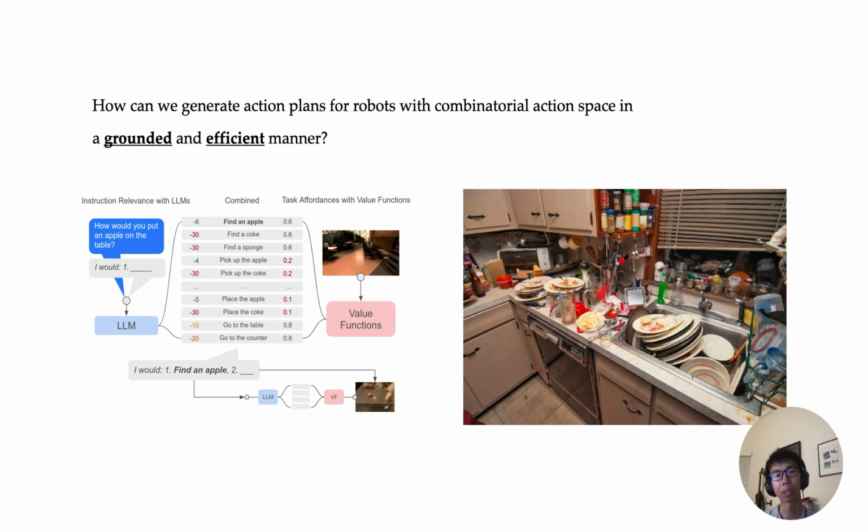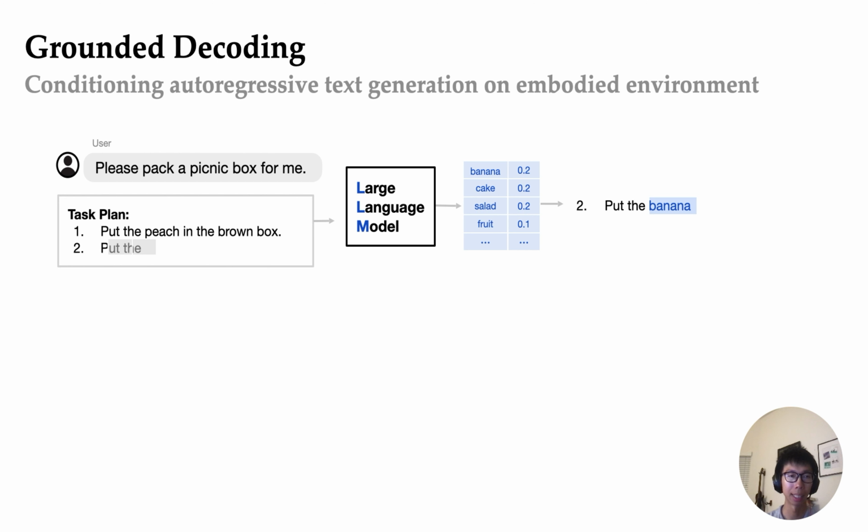So we propose a new way of doing this language grounding. We call it grounded decoding. Grounded decoding basically decodes the plan token by token using a generative model instead of scoring all possible actions.